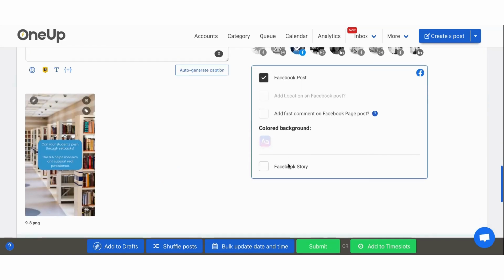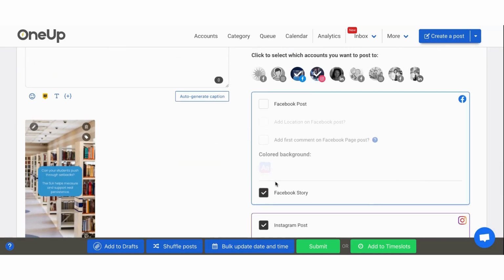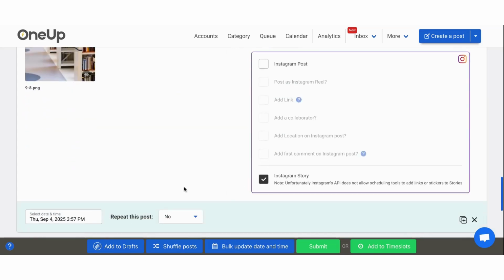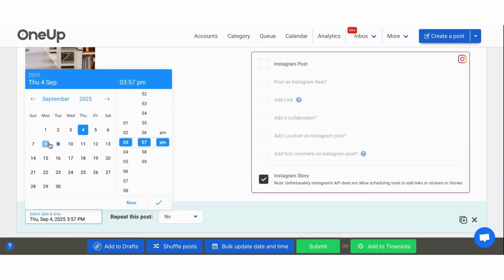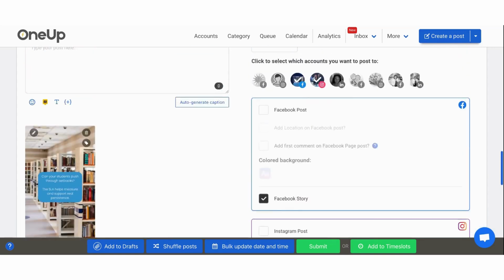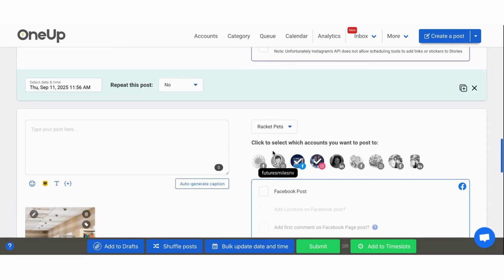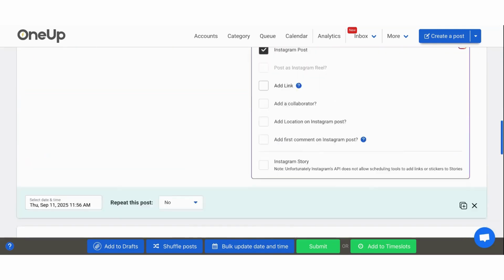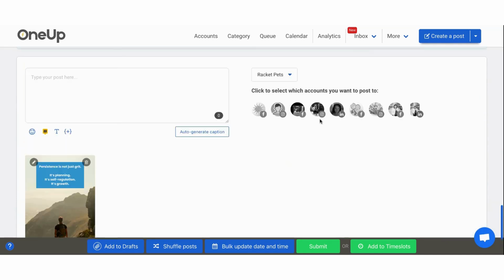And then you will have a picture. So I just want to do it as a story, so I'm going to remove that. So it'll just be story, and then you'll just put your data in here. And for stories, I always post them earlier in the morning because that's just what I do. It's a preference, especially because this is an East Coast account. Make sure everything's good still. And then I have one more story here.